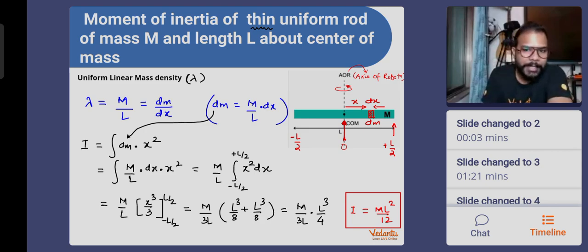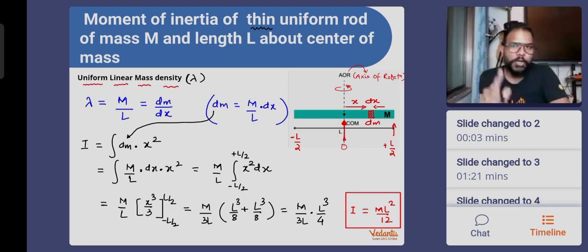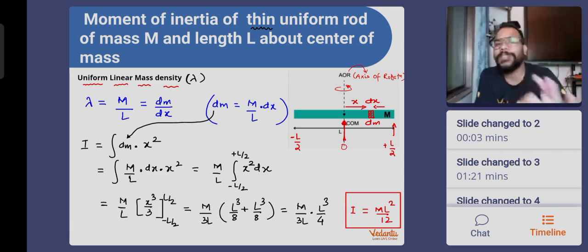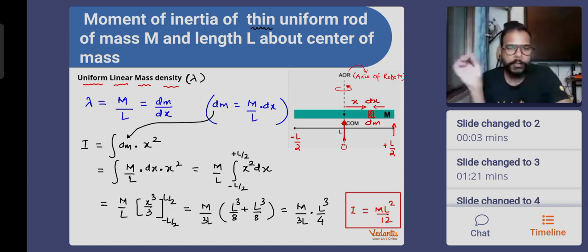The result that you see, mL square by 12, is only valid when the rod has uniform linear mass density. Unless the question says that linear mass density is not constant, you will always write it as mL square by 12 when the axis of rotation is passing through the center of mass. Okay, people? Take a note of the result. mL square by 12, with the axis of rotation passing through the center. That's the moment of inertia. This is the laziness of the body. What is moment of inertia? It is the laziness of the body. And the laziness result for a rod is going to be mL square by 12.